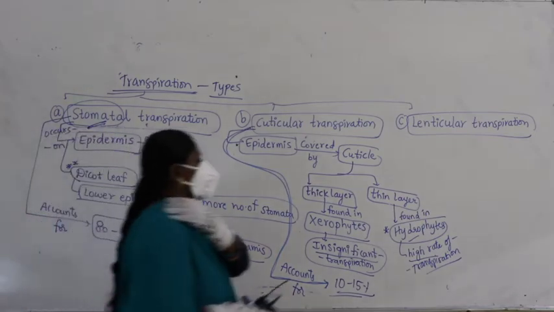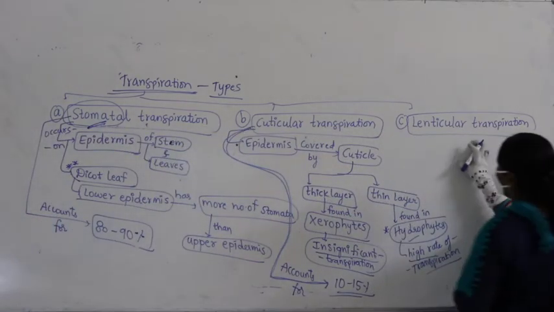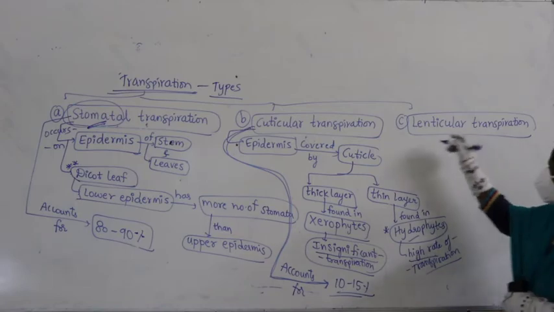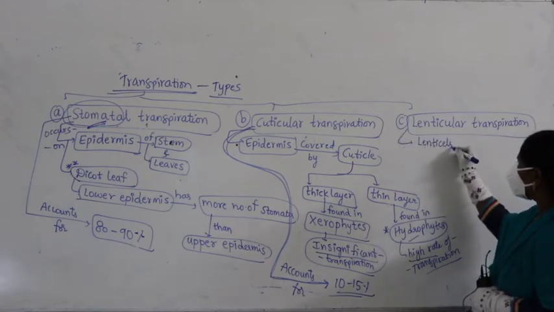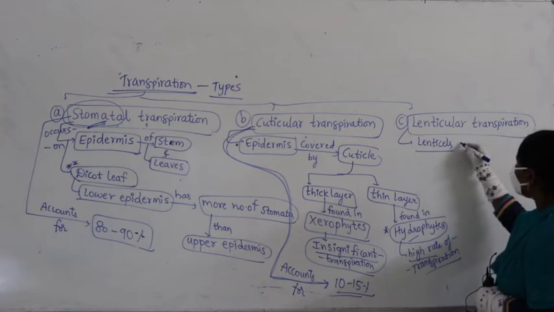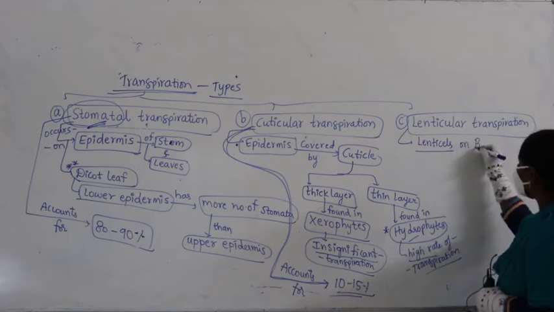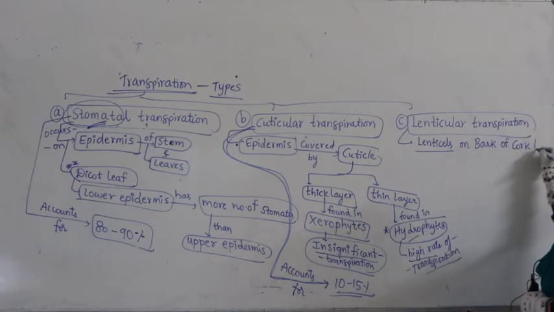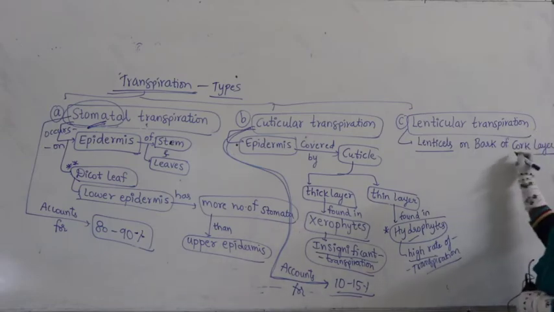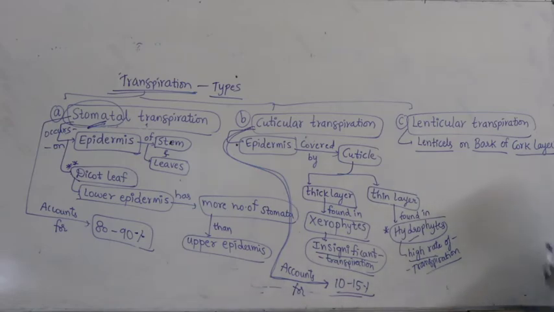Now coming to lenticular transpiration. Here you find lenticels on the bark of the cork layer. Bark, you know it very well.